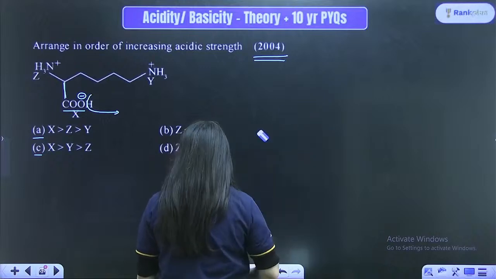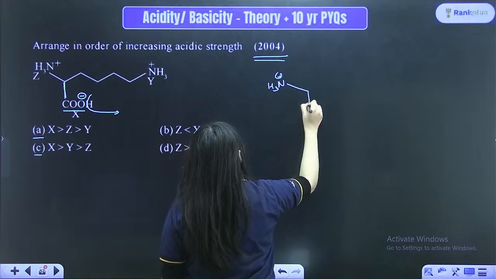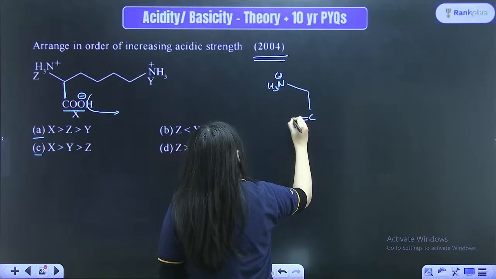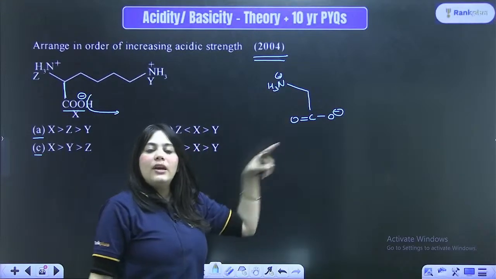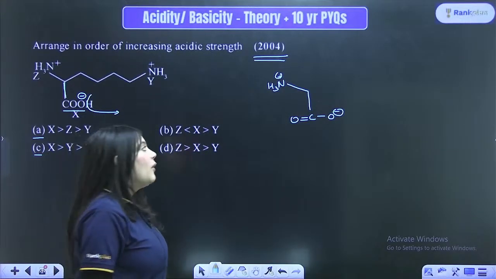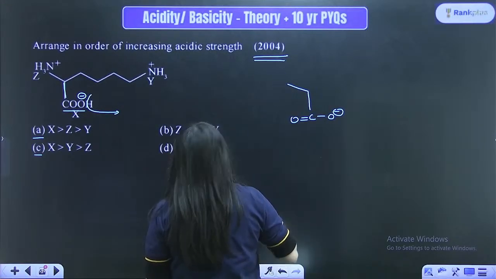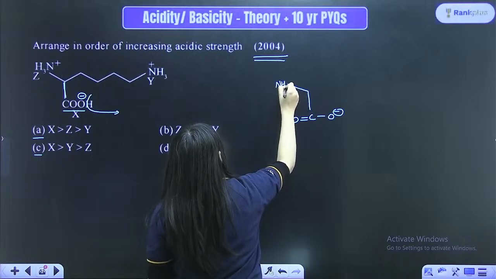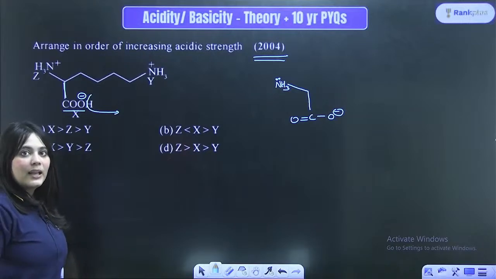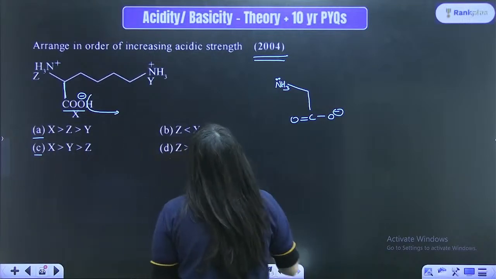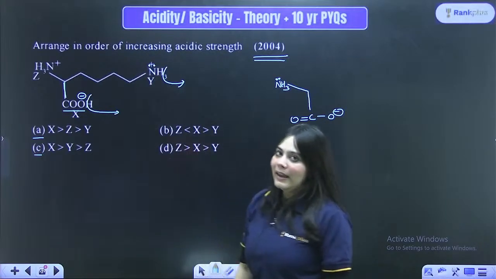Let me draw it carefully. This is actually an NH3 plus and here it is like this, and here there is a C double bond O minus group. Now here this positive charge is definitely not participating in the resonance. If this positive charge goes away, H plus, this will become a normal NH3 with a lone pair of electrons. And similarly, if this H plus moves away, this will definitely become an NH2 minus ion once again.